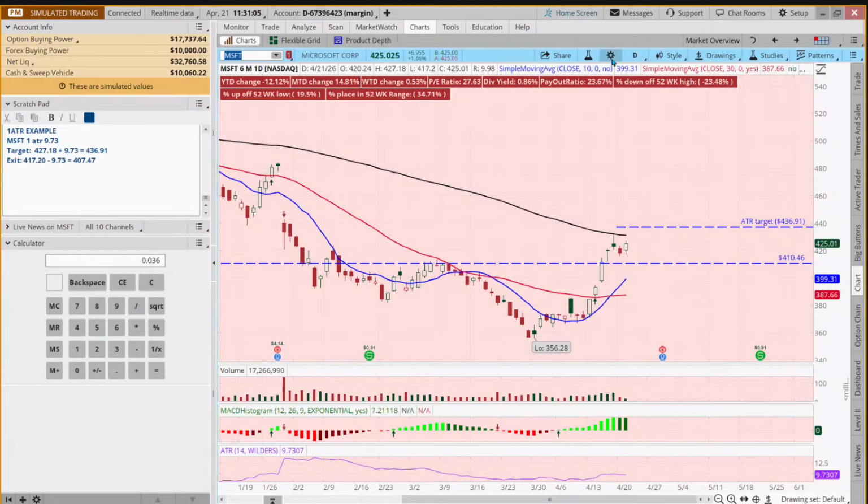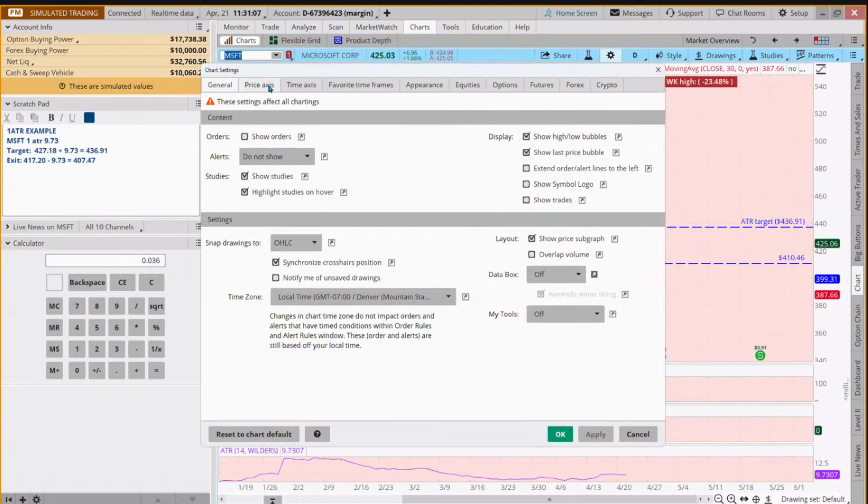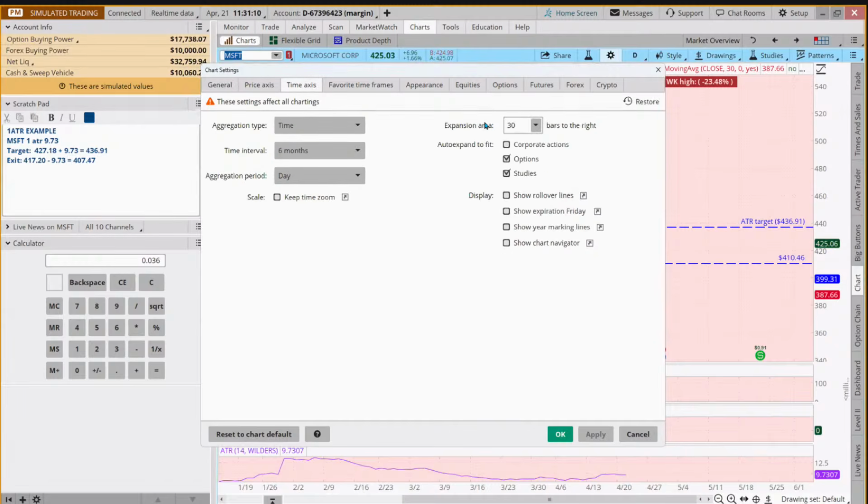And to add space at the right, you come to your sprocket and you're going to come to your time axis and say, give me an extra, I have an extra 30 bars.